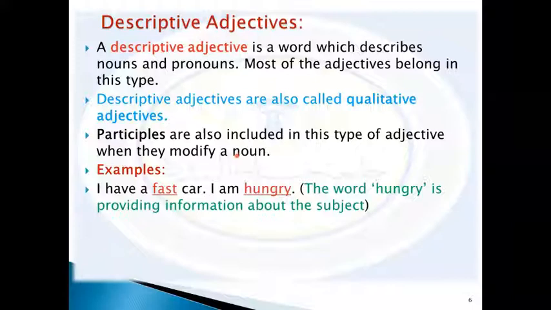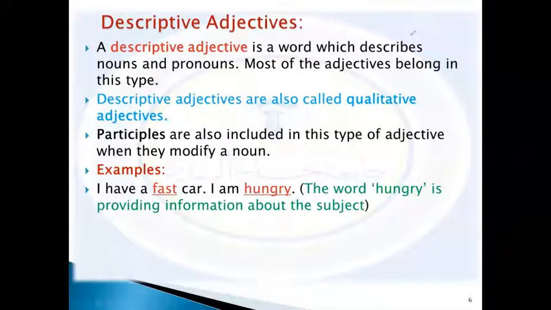Let's take some examples. I have a fast car. I am hungry. So when I say I have a fast car, or even I am hungry, here we notice that fast is an adjective to the noun car, and hungry here is an adjective used to describe I, the subject.